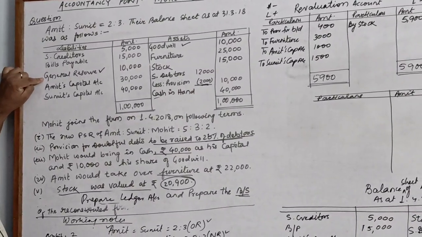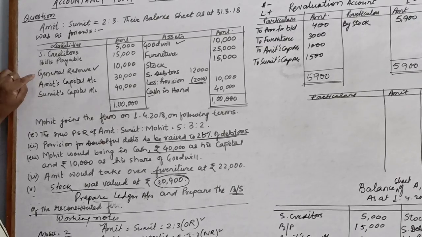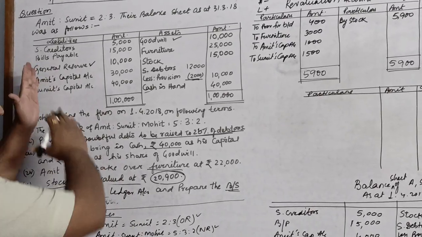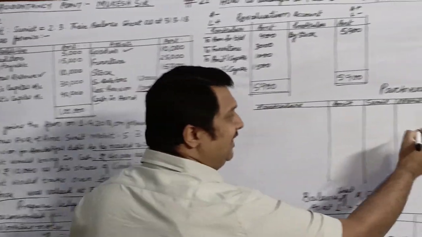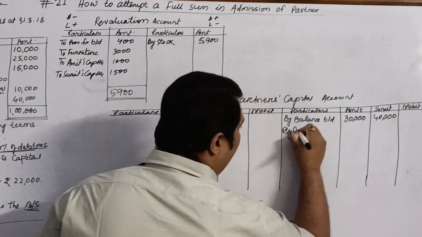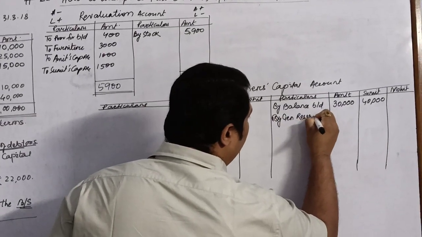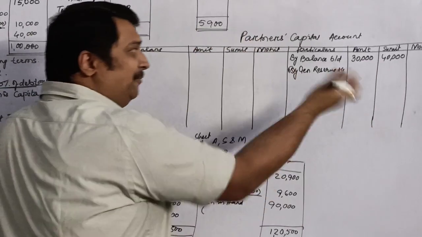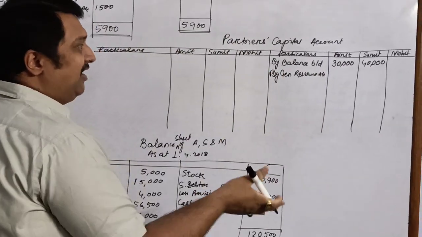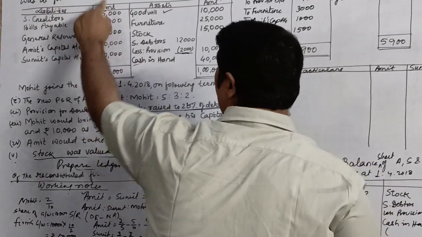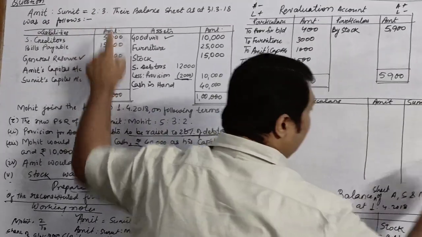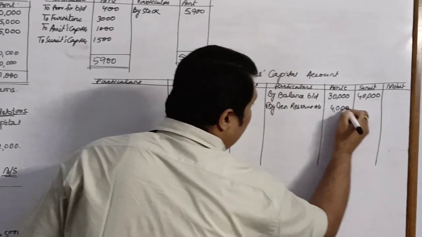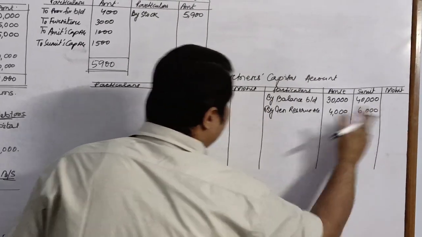Now we will come back to general reserve. General reserve is on the liability side. So from my left hand side, it will be distributed to my right hand side. So I will write over here by general reserve. Although this is an accumulated profit, so partners will get it in their old ratio. General reserve was rupees 10,000. When it will be distributed in the old ratio, the share will be rupees 4,000 and rupees 6,000.